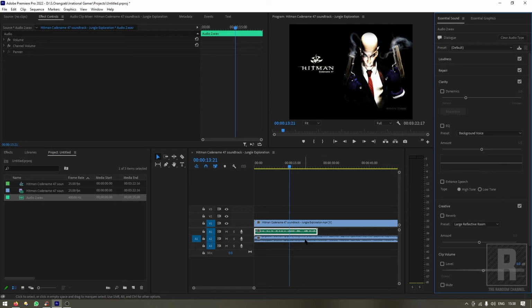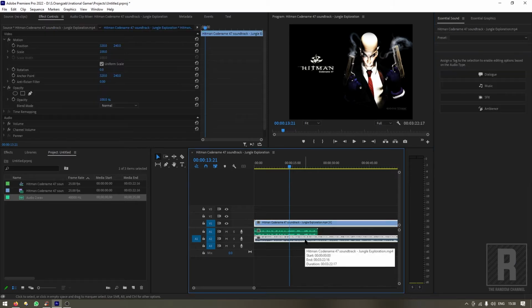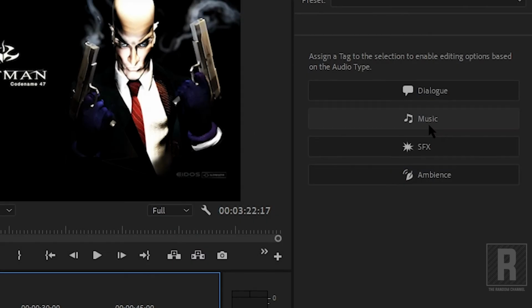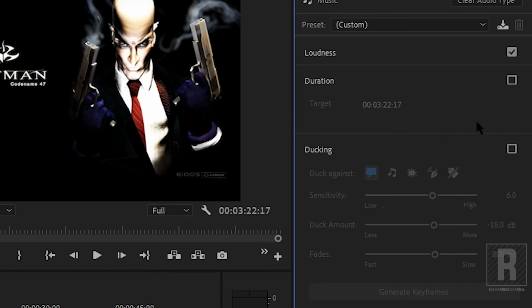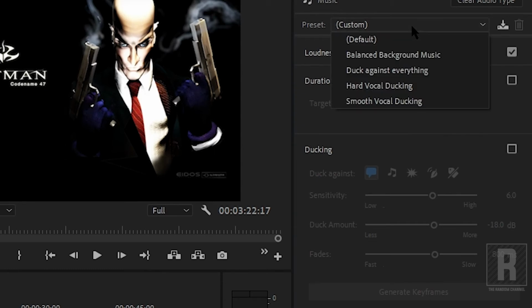Now it's time to choose the second track, the music track. For the music track, you need to click the Music button in the Essential Sound panel. And from here, in the preset, you need to choose Smooth Vocal Ducking.